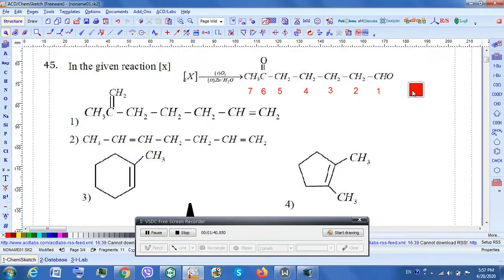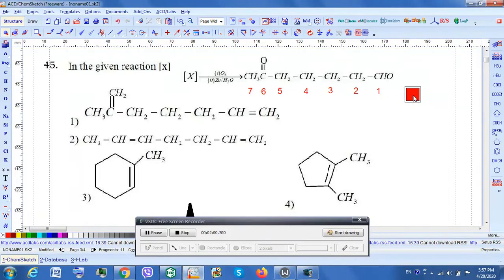Now in this particular compound, if you look at it very closely, at carbon number 1 and carbon number 6 you find a carbonyl compound.